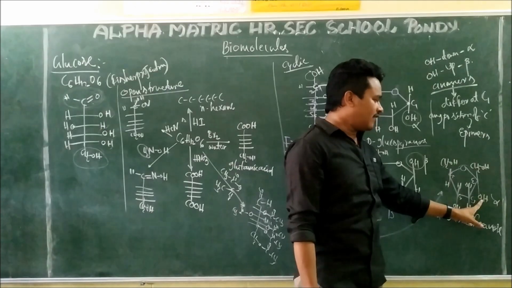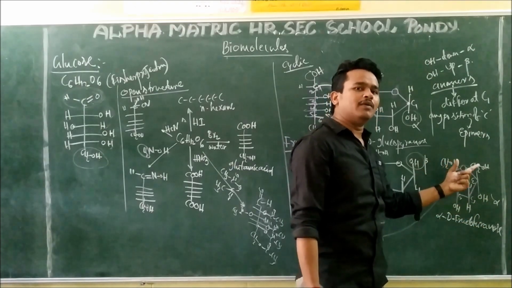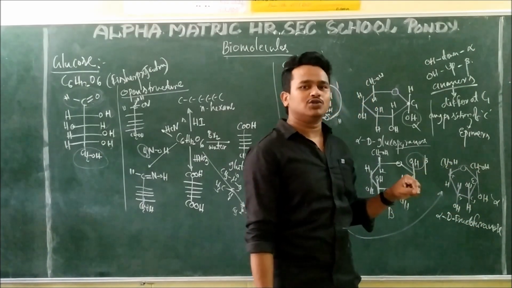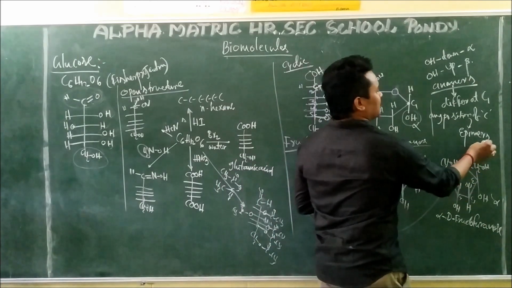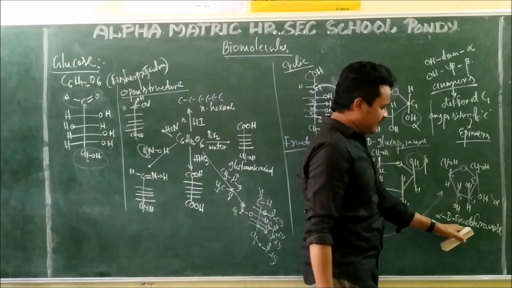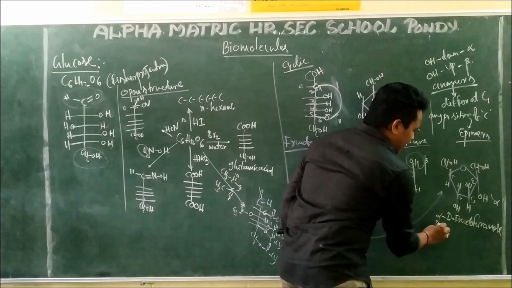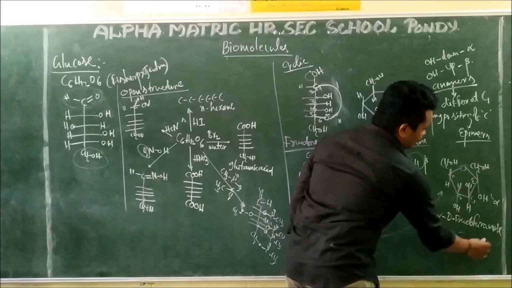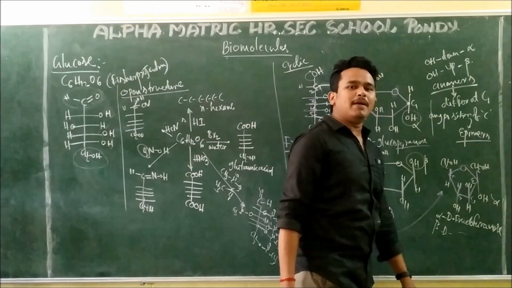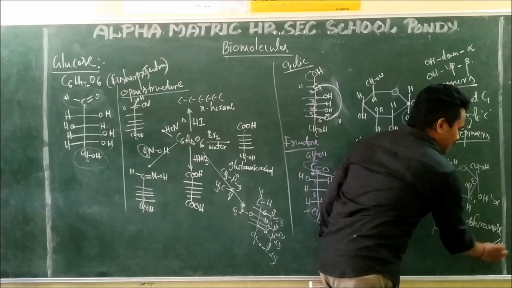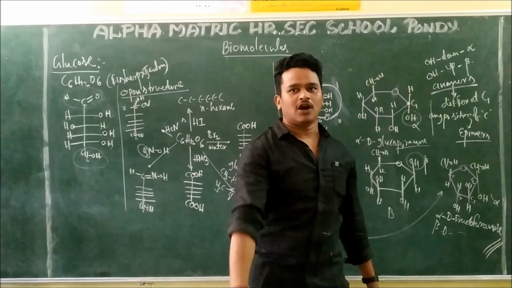OH down is the alpha form, OH up is the beta form. They differ at the C2 carbon, so alpha-D-fructofuranose and beta-D-fructofuranose are called epimers.